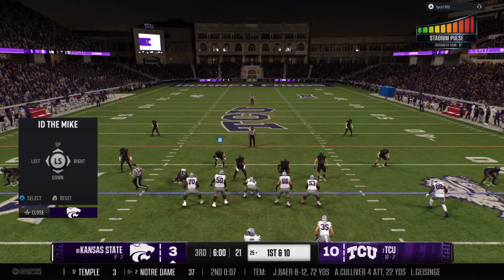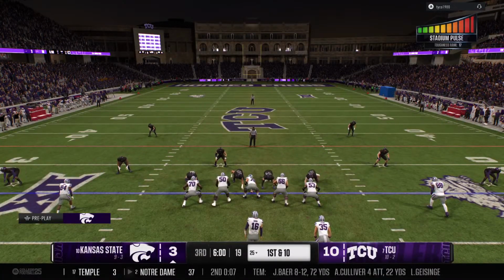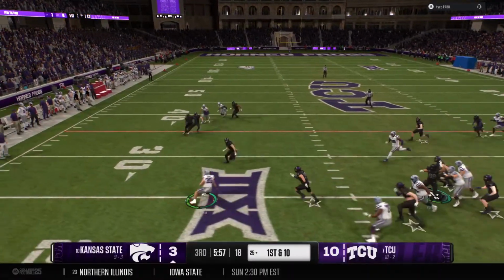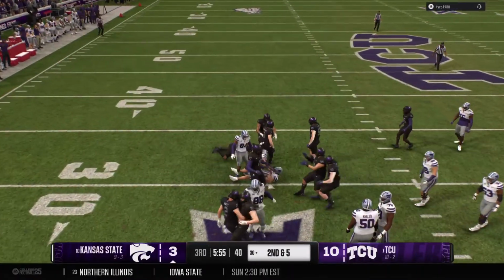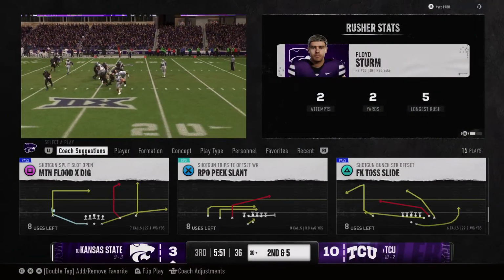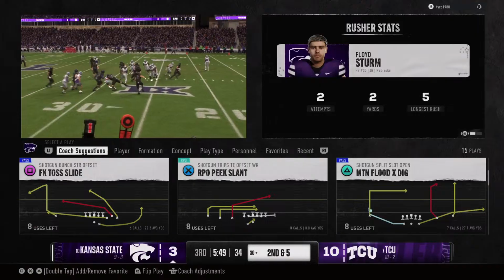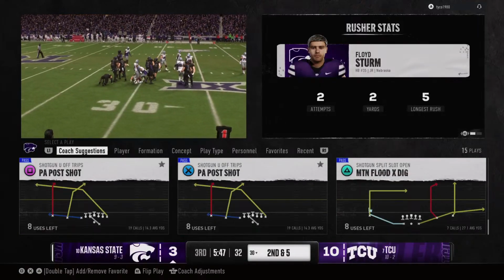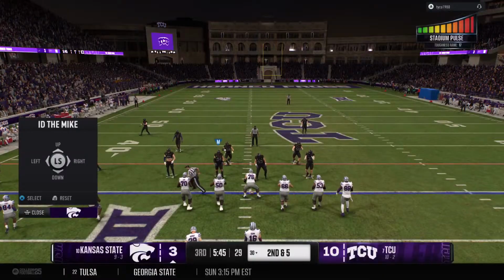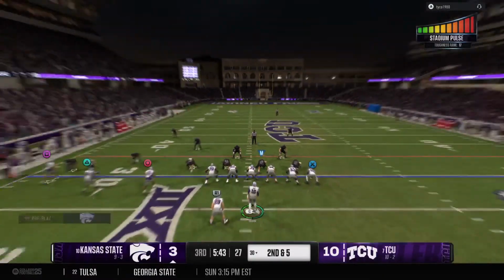K-State offense is back out on the field now. First play of the second half is a handoff. They'll bring him down right at the 30-yard line. I'll take that every single time. Offensive line does a nice job up front. This back's vision and ability to get positive yards by lowering his pads on full display right there. The game makes it second and medium.